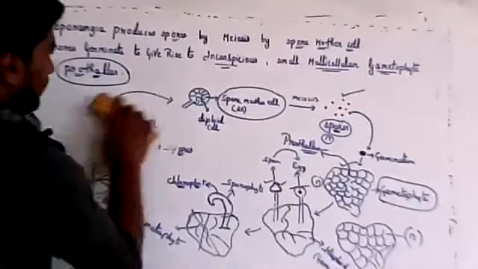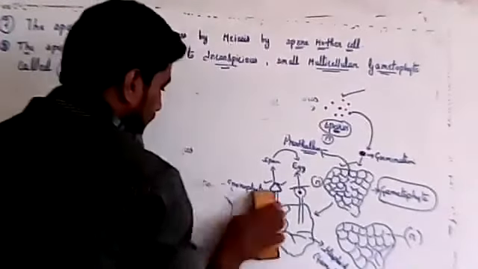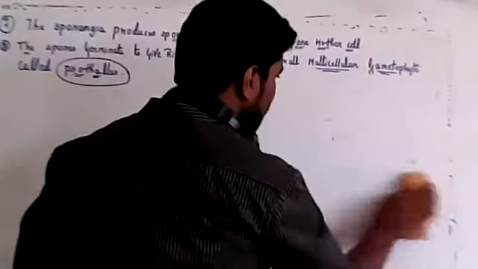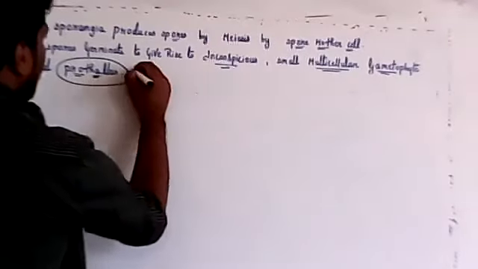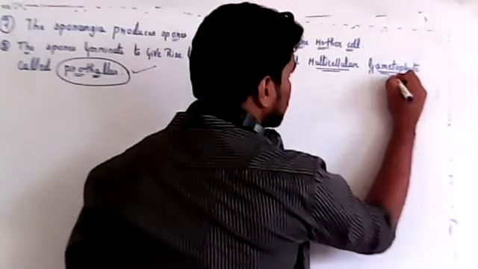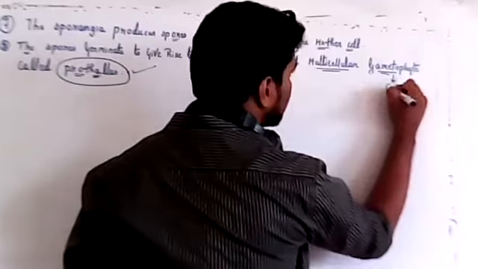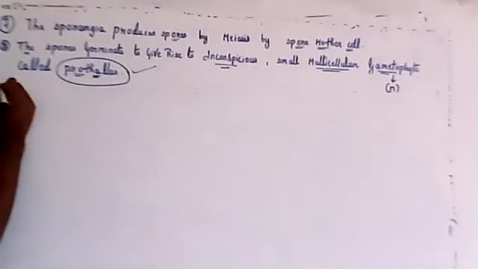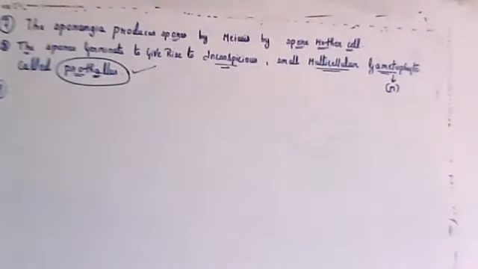Spores on germination will give rise to a prothallus. So the prothallus will be formed after germination. It will give rise to a multicellular gametophyte. Gametophyte is something which is haploid. Wherever the gametophyte term comes, that means it is haploid. And wherever the sporophyte term comes, that means it is diploid, 2n.